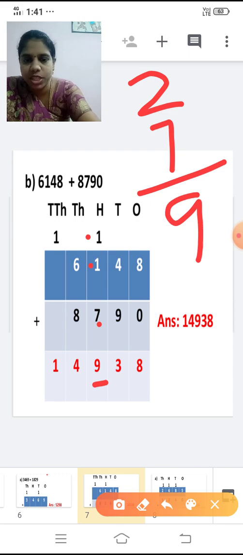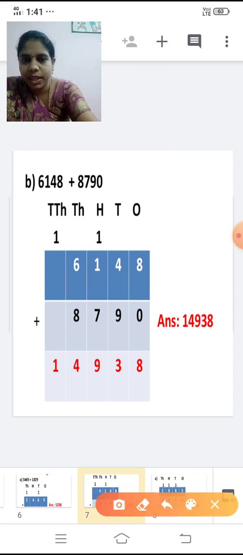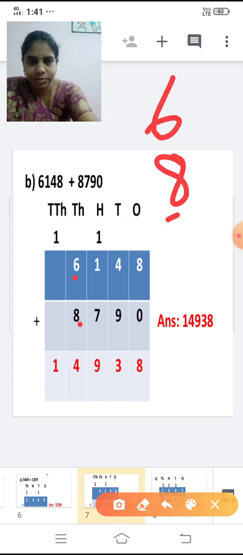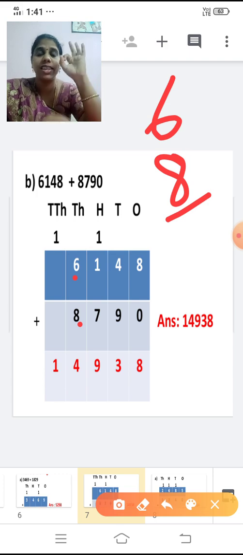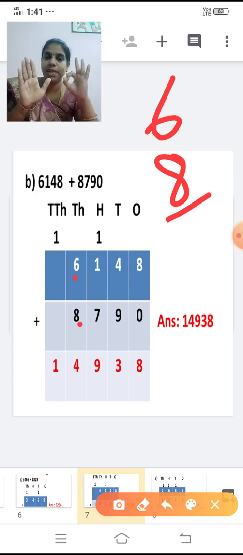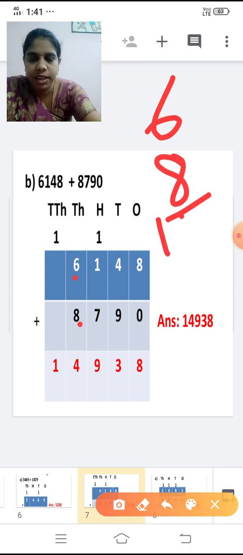Next move on to the thousands place. There is no carry over. So add 6 plus 8. After 6, you're going to add 8 numbers, right? Keep 6 in mind: 7, 8, 9, 10, 11, 12, 13, 14. It's a 2-digit number, right?